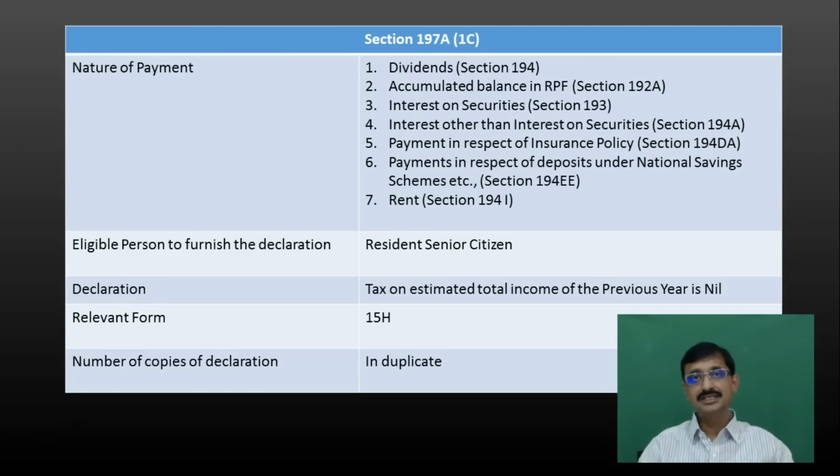If a payee receives more than 2,50,000 rupees from any of these items, then he is not eligible to give the declaration even though the tax payable on his estimated total income will be nil. So that is the difference between Form 15G and Form 15H.